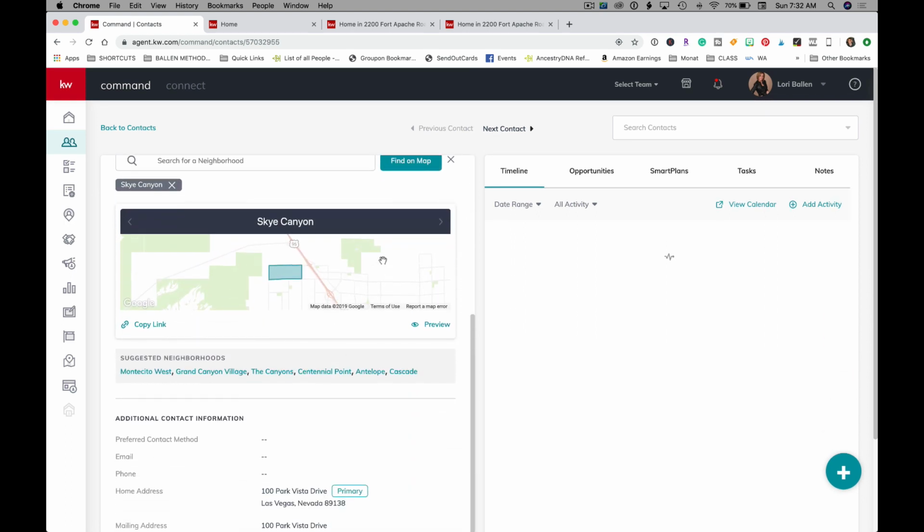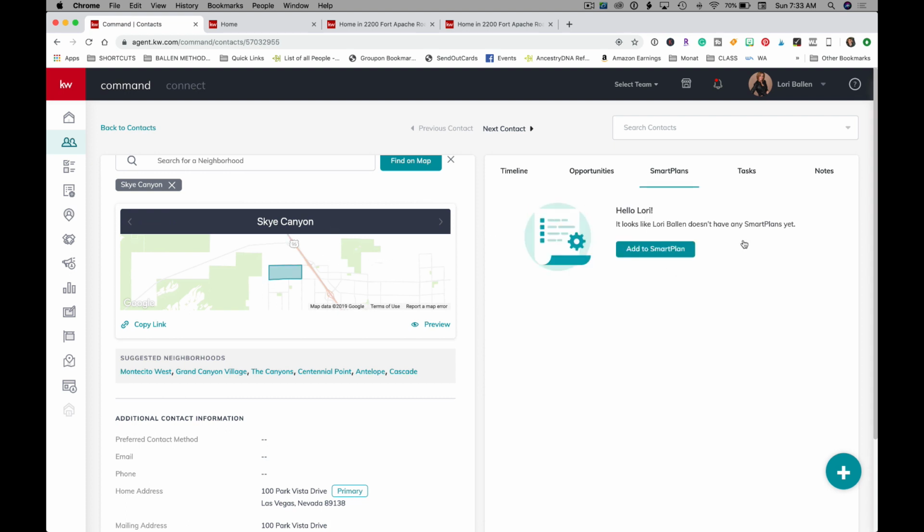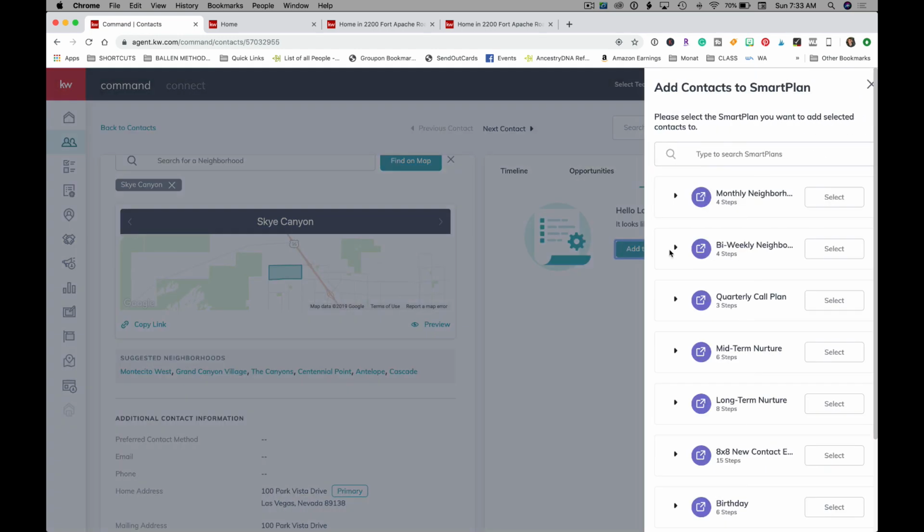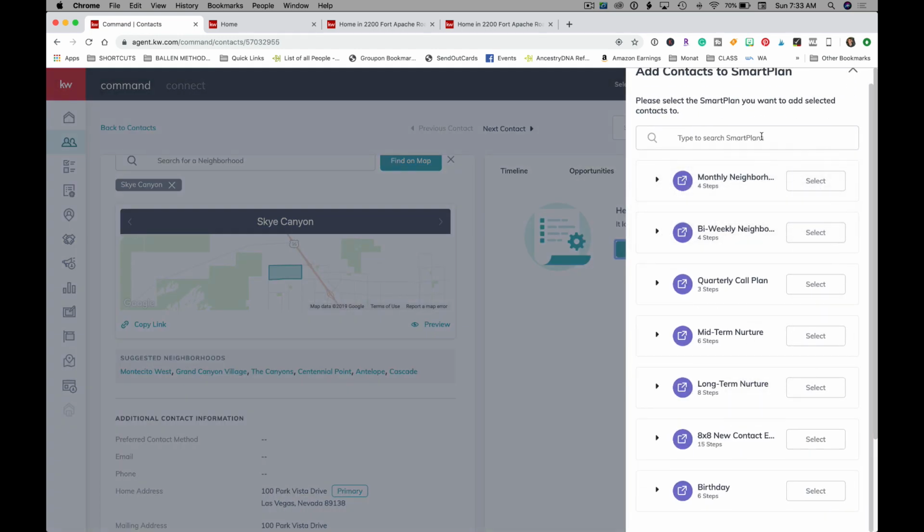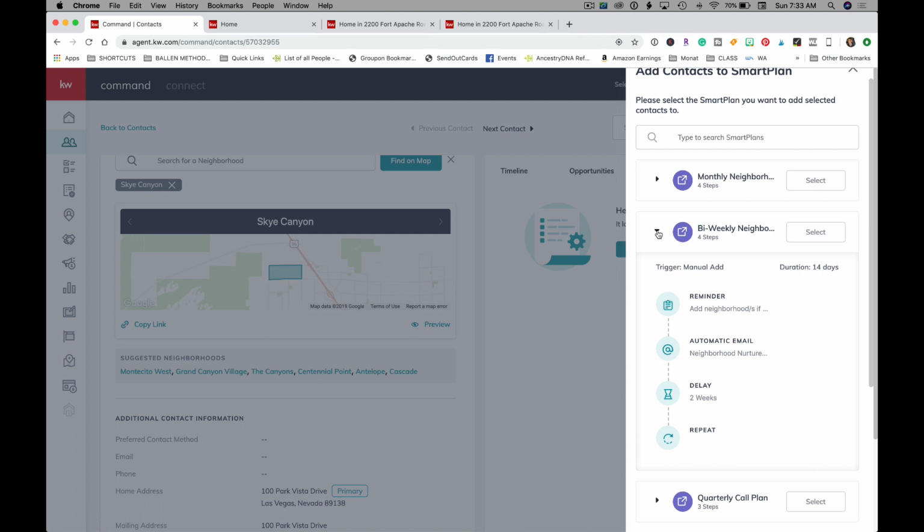All right. So let's say I want to add Lori Ballen to this neighborhood nurture for Sky Canyon. And it says, hello, it looks like Lori Ballen doesn't have any smart plans yet. Add to smart plan. Now, this is beautiful. This is a recent addition. They've added the ability to look at all of the smart plans to the right here so you can see what's in them. So let's say I want to see what's in the biweekly neighborhood.